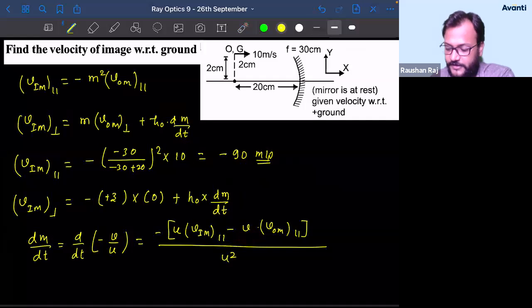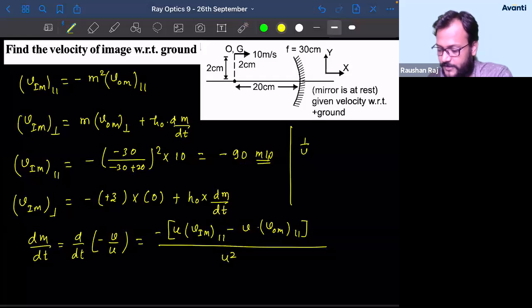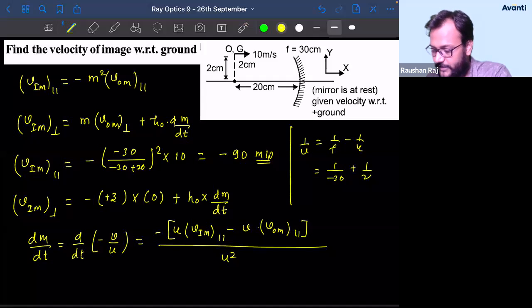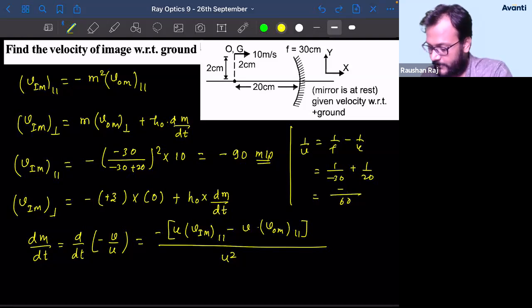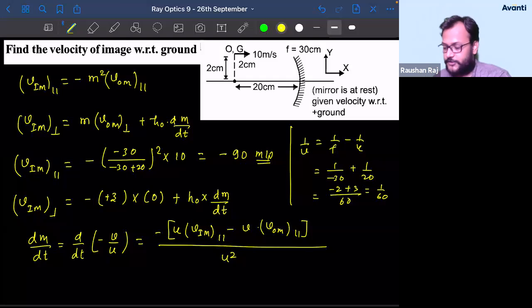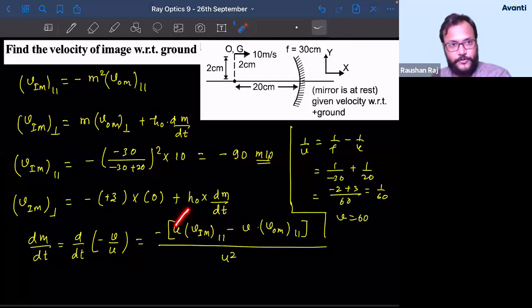So calculate the value of V from mirror formula. 1 by V is equal to 1 by F minus 1 by U. ठीक है? तो 1 by minus 30 plus 1 by 20. LCM will be 60. ऊपर में कितना मिलेगा बच्चा लोग? Minus 2 plus 3. So answer will be 1 by 60. So image distance is nothing but 60. So I got the value of u, I got the value of VIM, I got the value of V also.